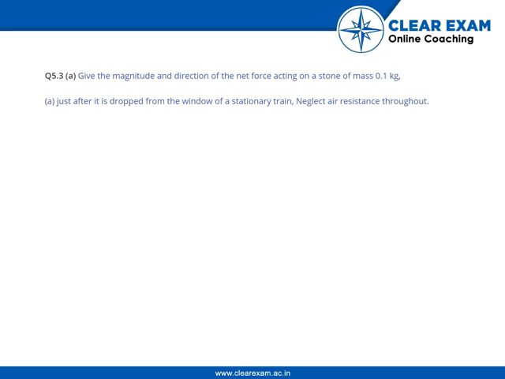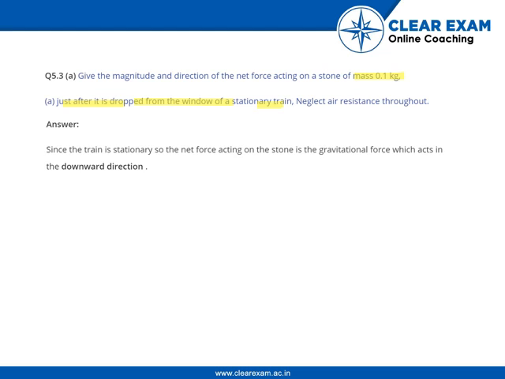Give the magnitude and direction of the net force acting on a stone of mass 0.1 kg in the following scenarios. Just after it is dropped from a window of a stationary train. Neglect the air resistance in all the questions. Since the train is stationary, the net force acting on the stone is gravitational force, which acts in the downward direction. As we know, force is equal to mass times acceleration, which is equal to mass times gravity in this case. So we get the answer as 1 Newton.